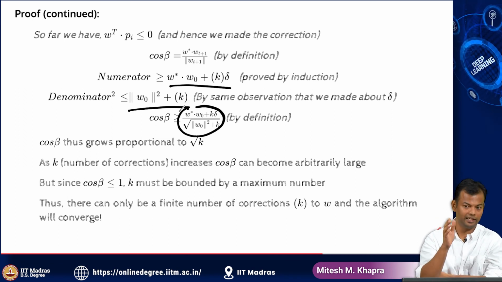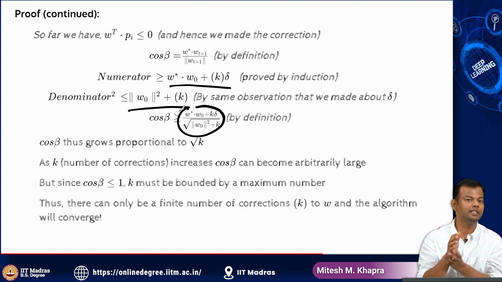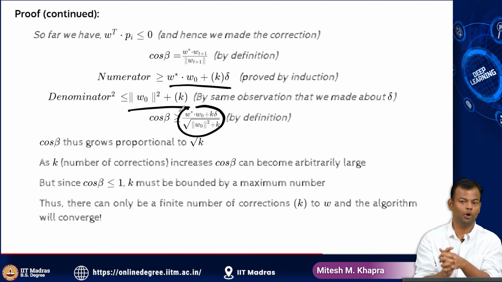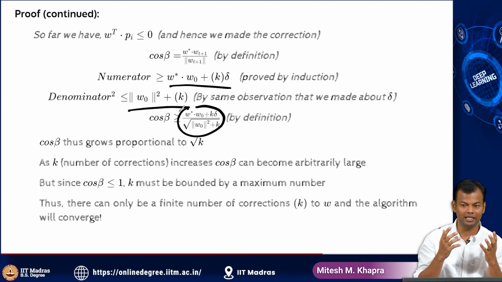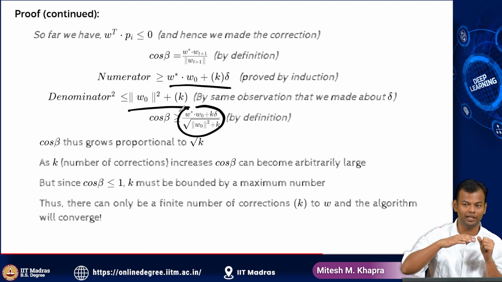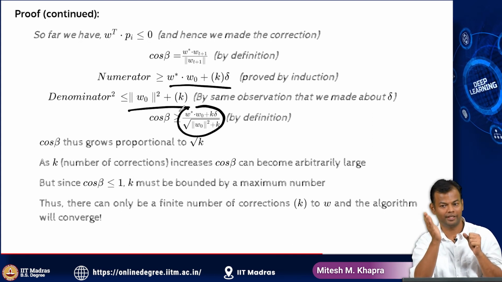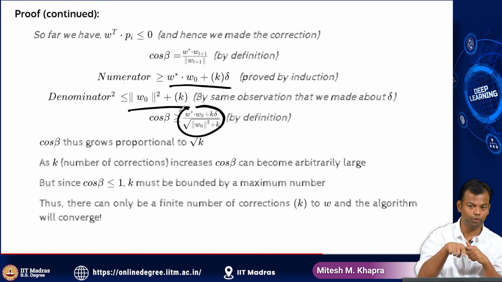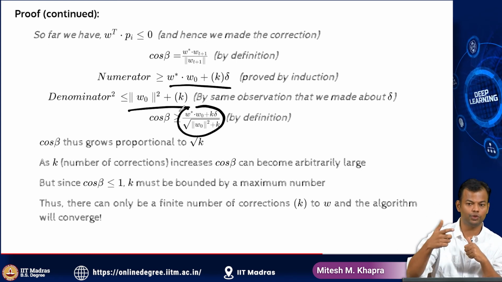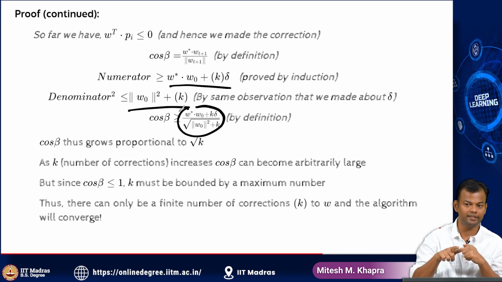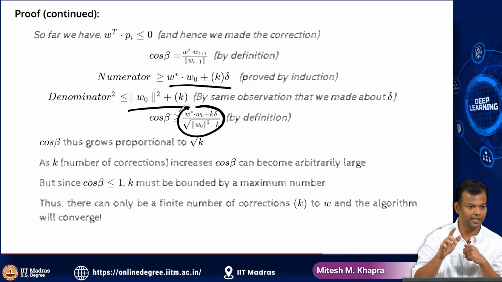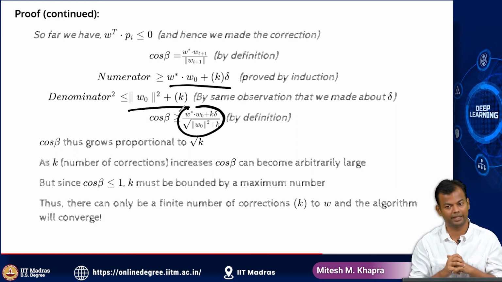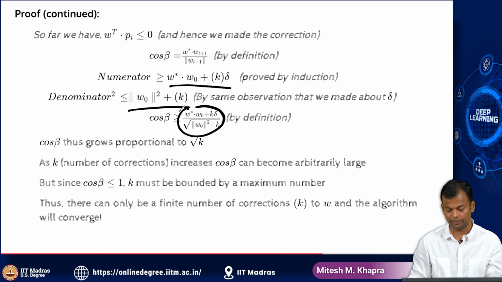So if the data is linearly separable, that means after a finite number of iterations, the perceptron learning algorithm will converge. So although in our toy example it does not seem intuitive, it's easy to build the intuition that, okay, for one point I changed it, for the second point again I changed it, why were these updates not counterproductive? So now we have a proof which says that the number of updates you will make will be finite if the data is linearly separable. That's what the proof for the perceptron learning algorithm says, that it will converge.